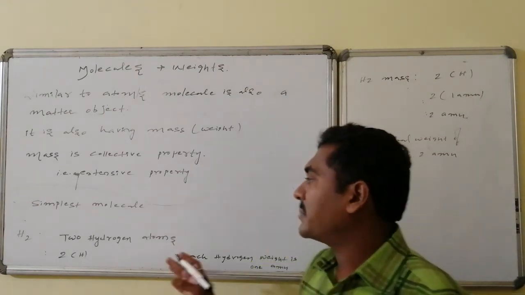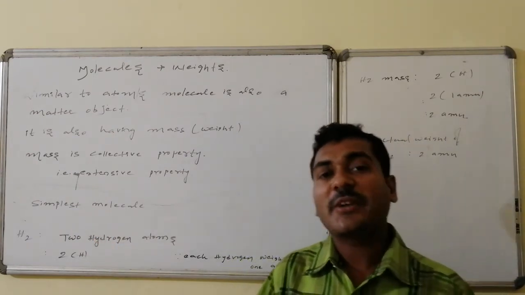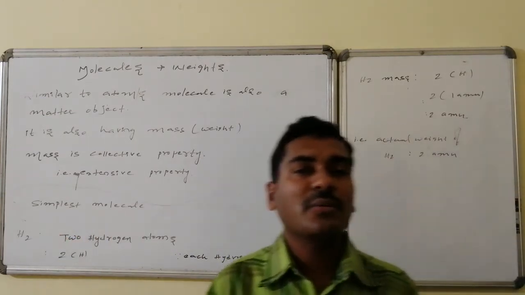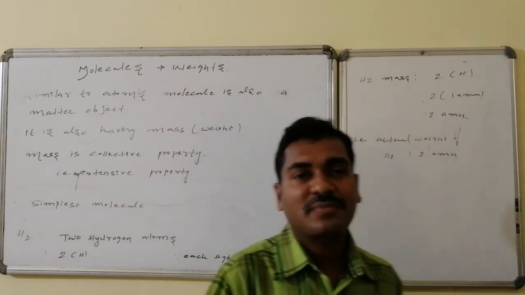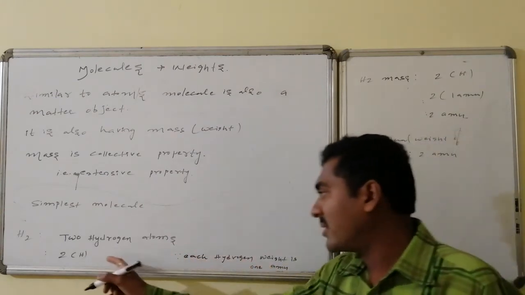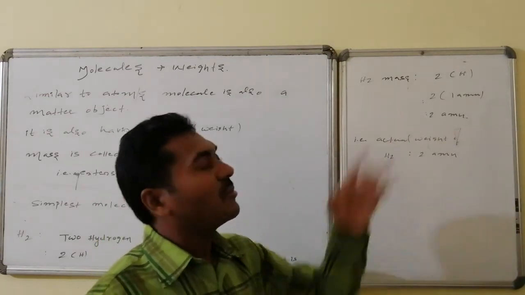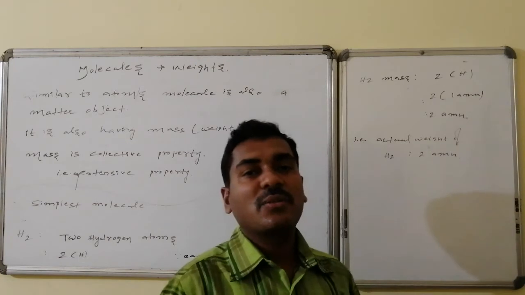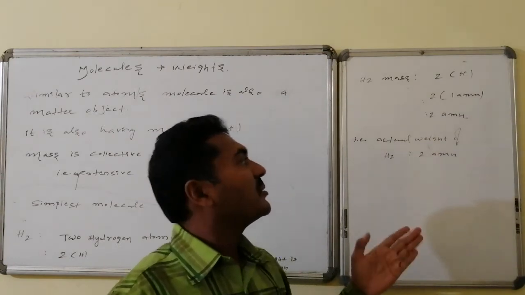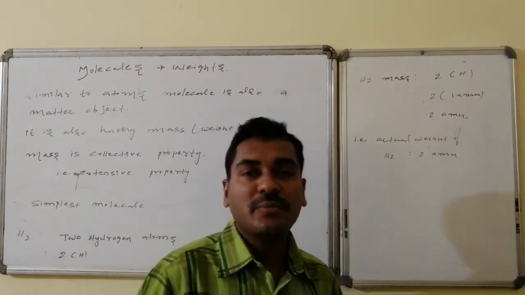Let us go for the simplest case, the hydrogen molecule. The number of atoms present in the hydrogen molecule is 2, and both are hydrogen only. So the weight of the hydrogen molecule is equal to twice the weight of a hydrogen atom. As we know from yesterday's discussion, each hydrogen atom weighs 1 AMU. So the hydrogen molecule weight is twice the hydrogen atom weight, that is 2 into 1 AMU, which is equal to 2 AMU. Thus the hydrogen molecule weight is 2 AMU.